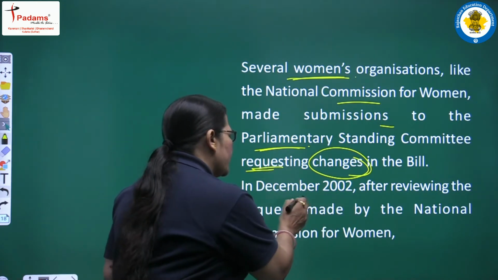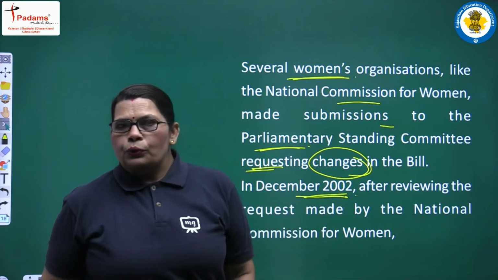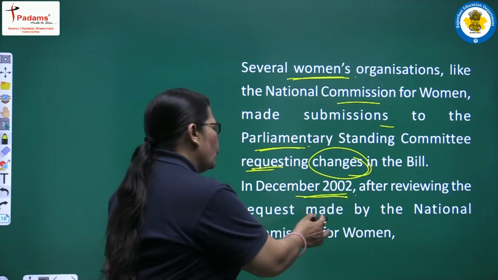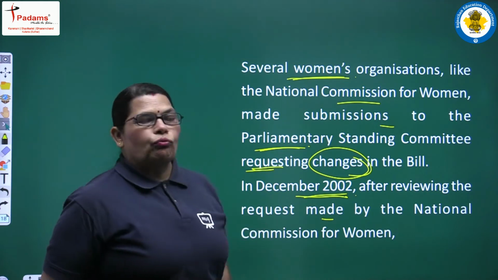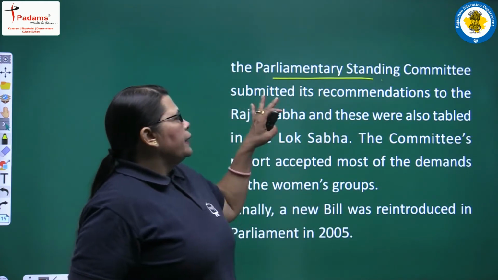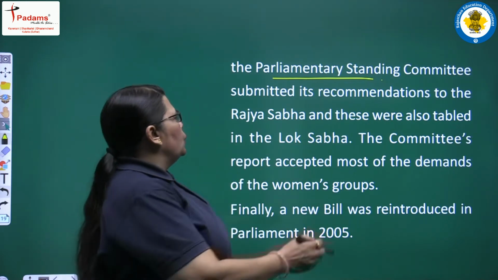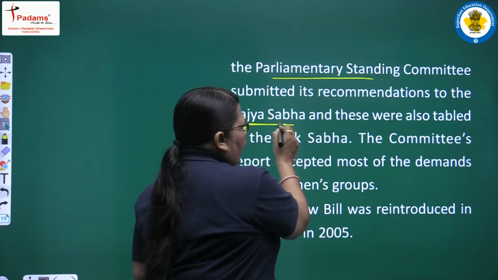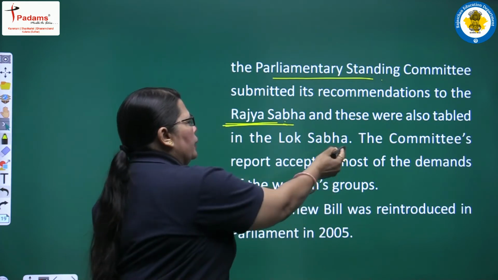And what happened, students? In December 2002, after reviewing the request made by the National Commission for Women, the Parliamentary Standing Committee submitted its recommendations to the Rajya Sabha, and these were also tabled in the Lok Sabha.